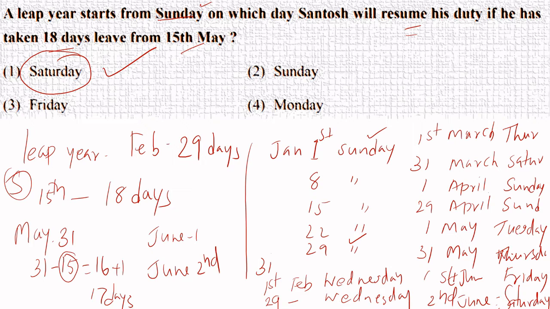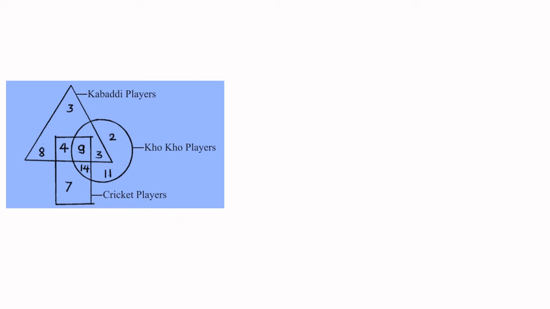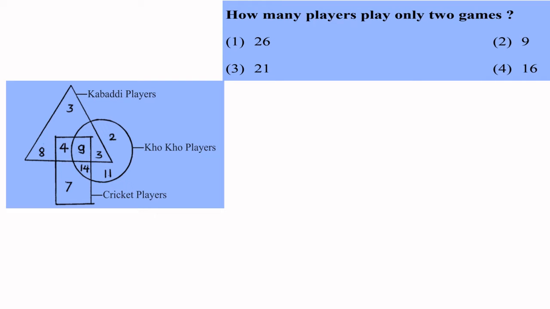Pause and understand it fully. This kind of question is guaranteed in the question paper. Go ahead. Here is a question from kabaddi players, kho-kho players, cricket players shown in the form of a Venn diagram. Triangle is of kabaddi players, circle is of kho-kho players, and rectangle is of cricket players. How many players play only 2 games? Which ones play any 2 games, only 2 games? That is one question. Think.